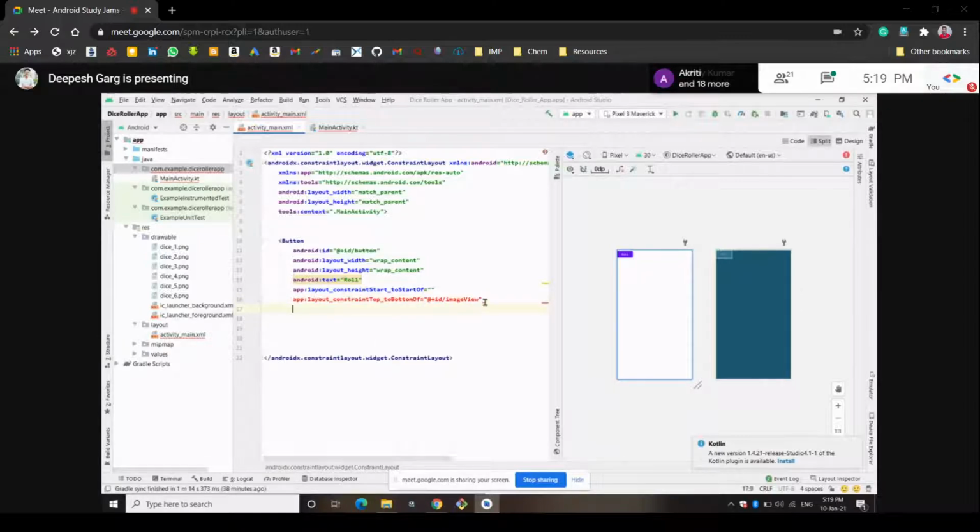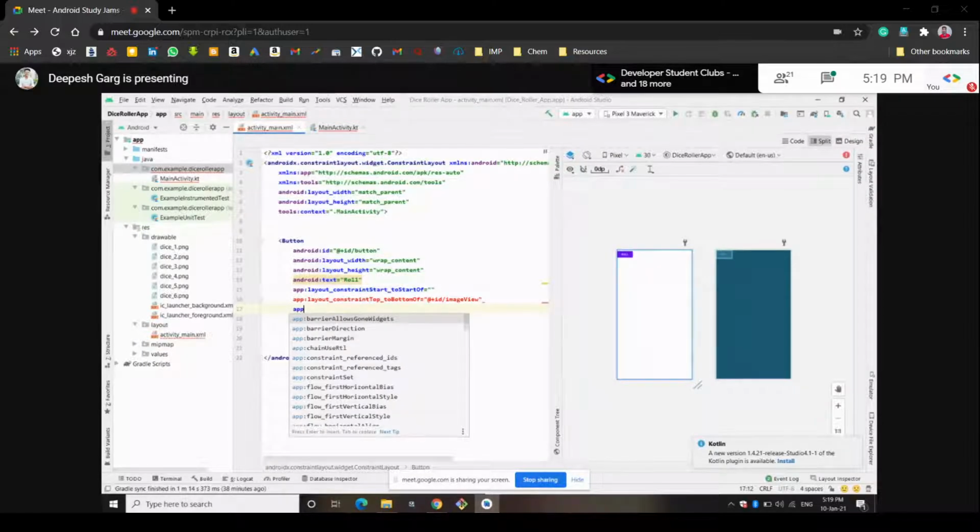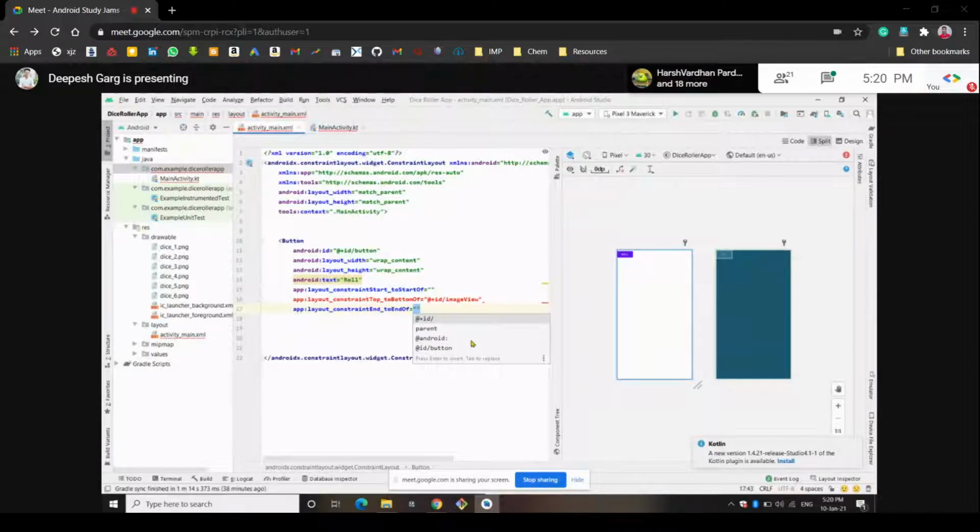We should apply one more constraint: where the end of this button should end, the ending point of this part. So we will write app layout, and here we will write end to end of. When we write this type of thing, start to start of and end to end of, you have to give something where it should start. So we will give here parent, and here also parent.